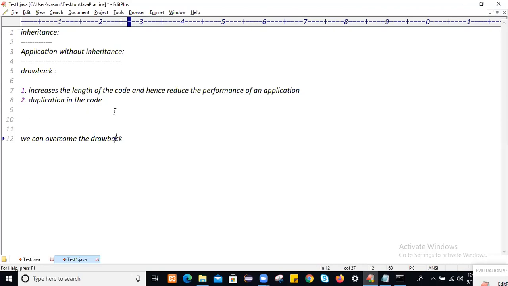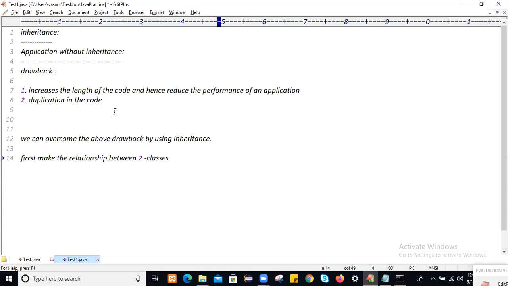We can overcome the above drawbacks by using inheritance. First, what we need to do is make the relationship between two classes.